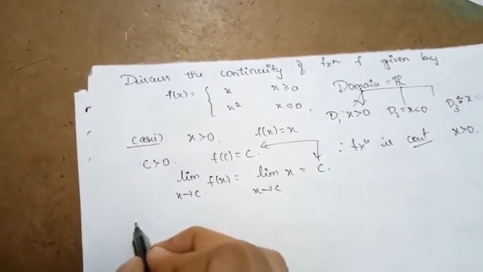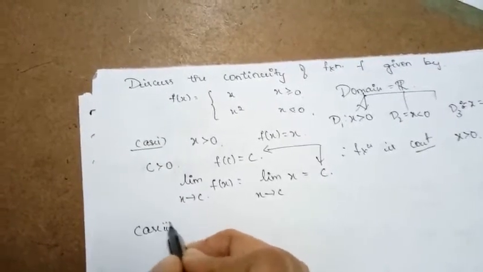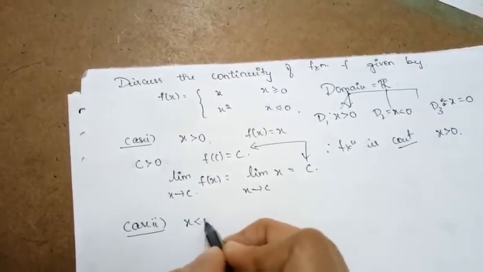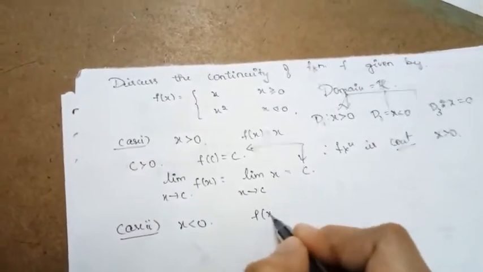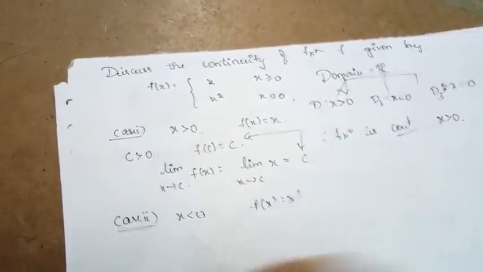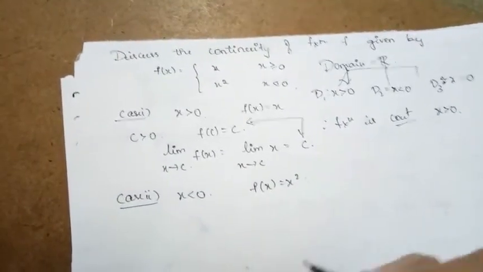Now case 2. What is that case 2? When x is less than 0. When x is less than 0, what is the function? f of x is equal to x square. So f of x is equal to x square.